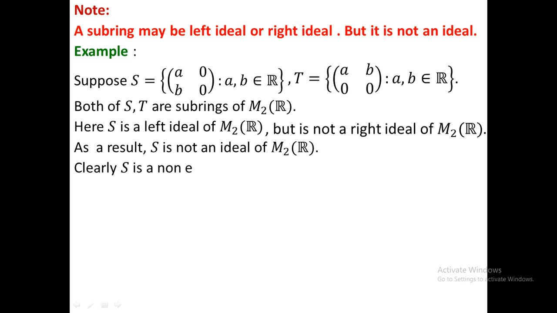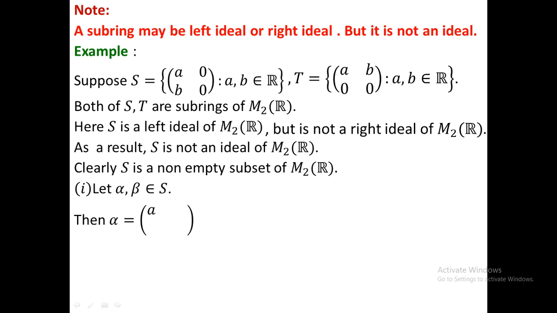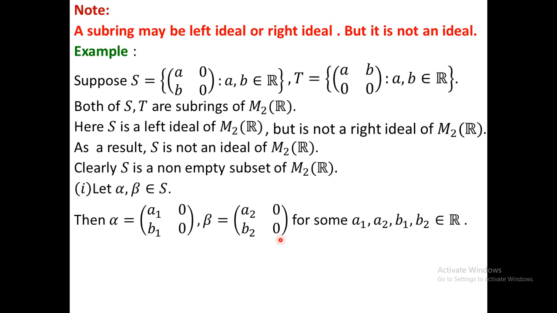At first I check that S is a subring. For that purpose, clearly S is a non-empty subset of M2(R). Now we have to check whether S is a subring or not. For that purpose we consider two elements in S. Clearly alpha must be in that form, and beta is also in that form. Here the second columns are zero columns.